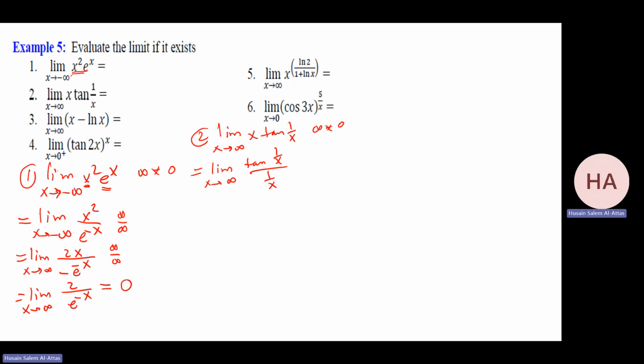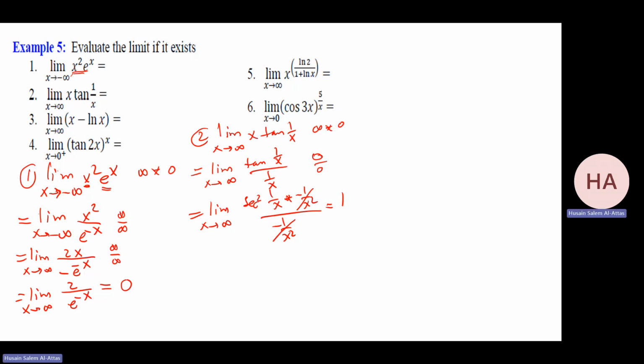What will be the derivative? Now it's 0 over 0. I can apply L'Hopital's rule. The limit as x goes to infinity: you have the derivative of tan 1 over x, which is secant squared 1 over x times minus 1 over x squared, over minus 1 over x squared. That cancels. Secant 0 is 1, so the answer is 1. That will be my answer.